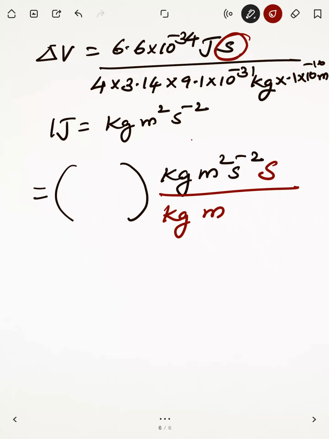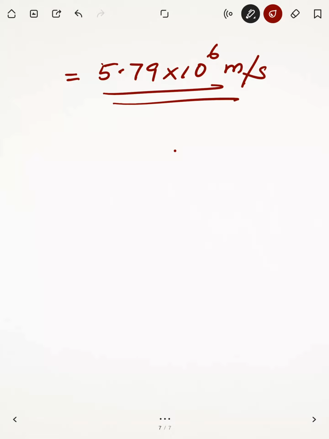So what all gets cancelled? Kg gets cancelled, 1 meter gets cancelled, so 1 meter will be remaining there. Then second raised to minus 2 means this portion will go in the denominator as second square. That means 1 second and 1 second will get cancelled, so in the denominator you can see 1 second. So the calculated value is 5.79 into 10 to the power 6 meter per second.